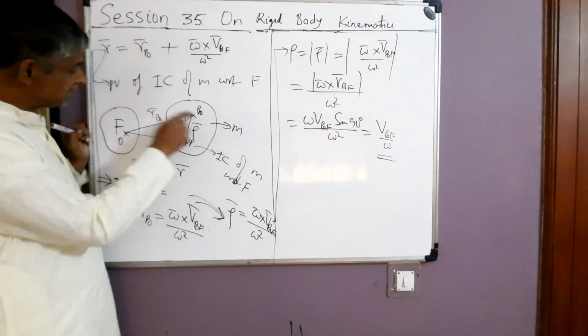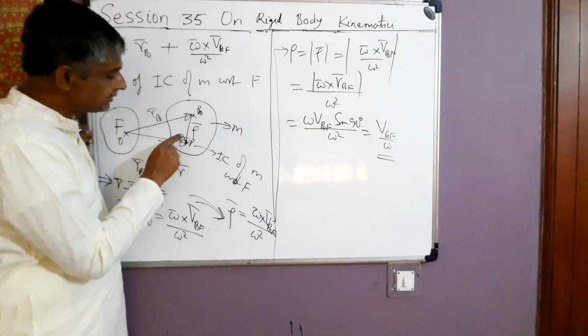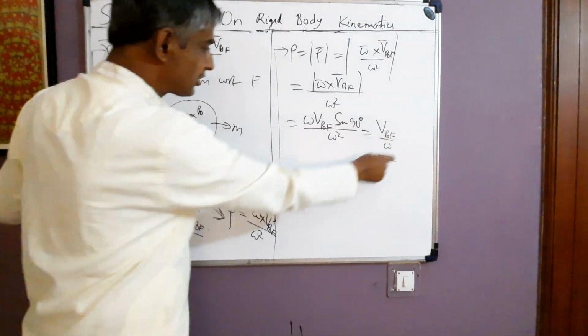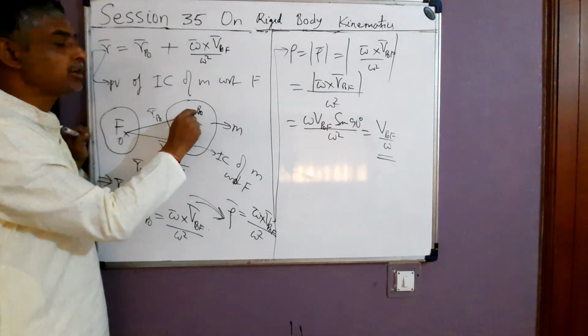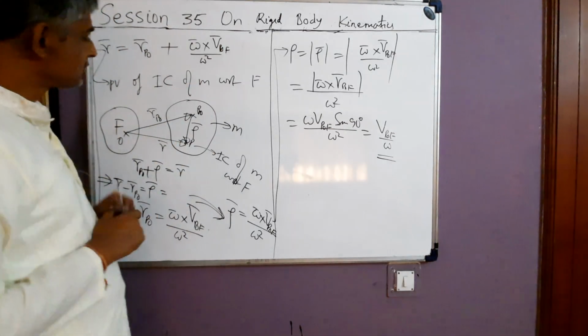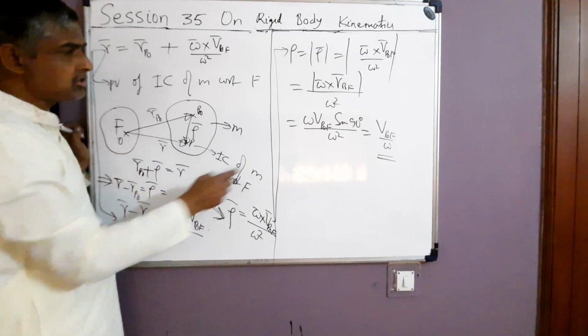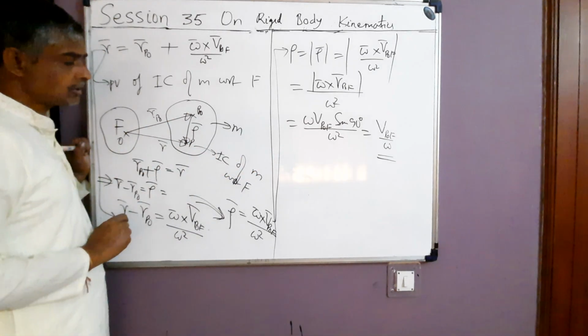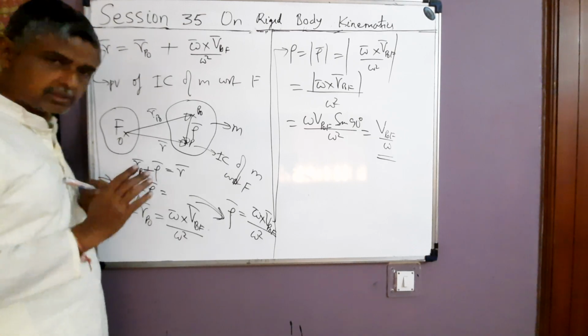The IC of M with respect to F at time t is at a distance of rho, that is V P naught F by omega, from some other point P naught of M. Now one thing I would like to say: there are many points of M which are at a distance of V P naught F by omega from P naught. Is it clear what I am saying?